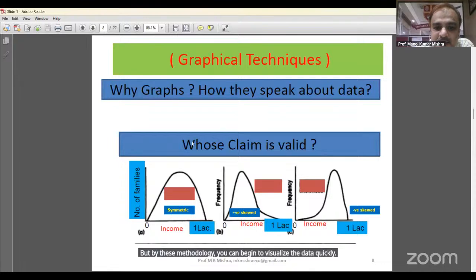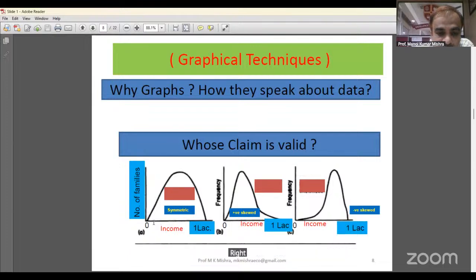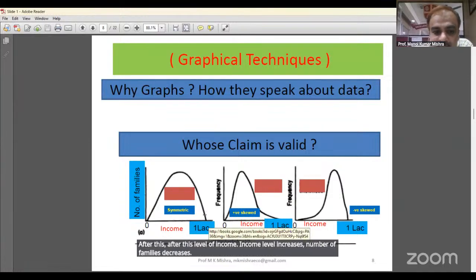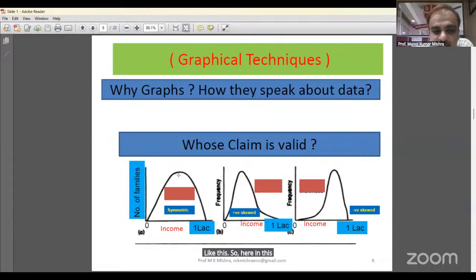By the graphical techniques, here I have shown the income distribution, with income and the number of families. When income level increases, the number of families is increasing. After this level, as income level increases, the number of families decreases. So this is symmetrical, where the peak is high. From this we divide into two parts: half the persons' income is less and half is more. The median is also here.